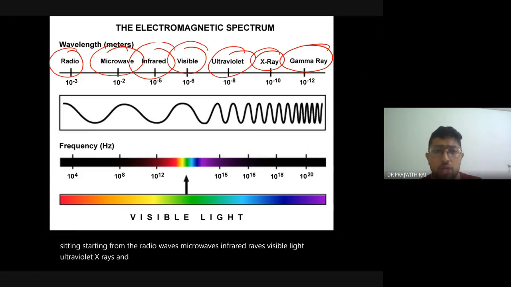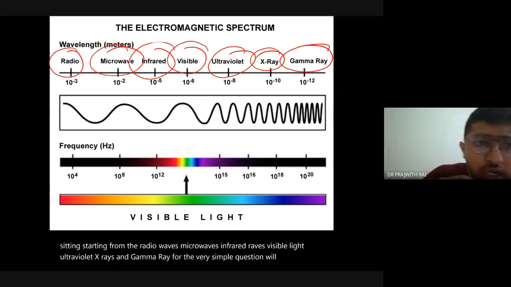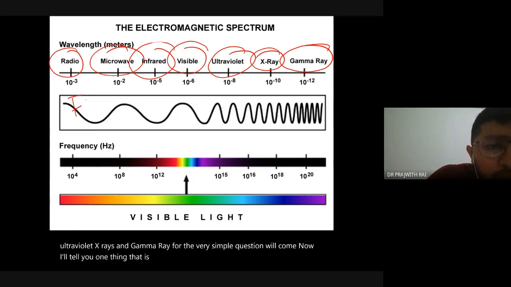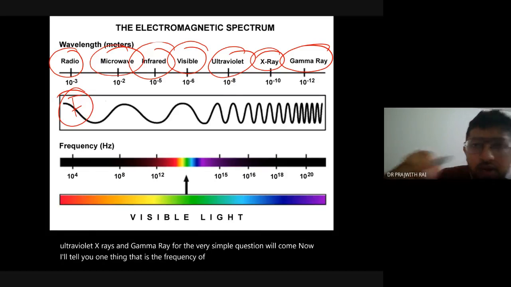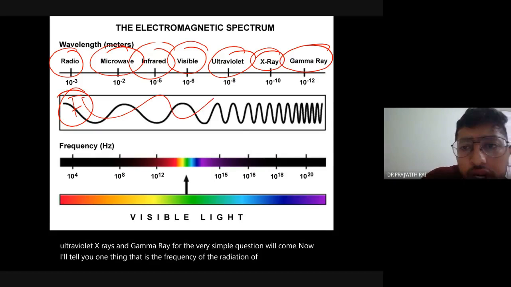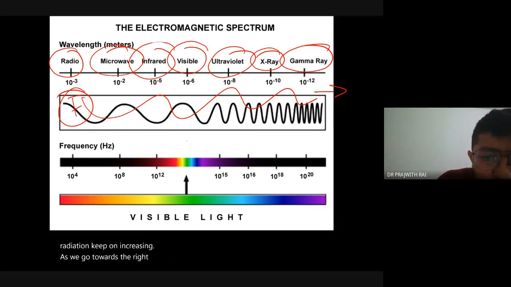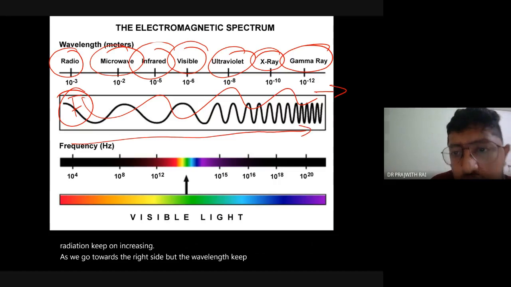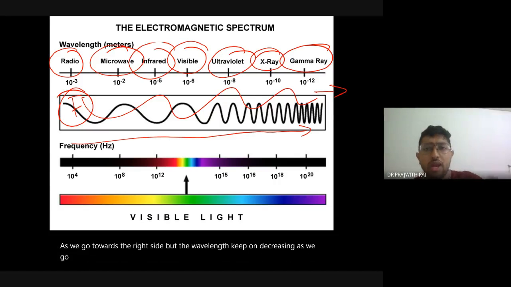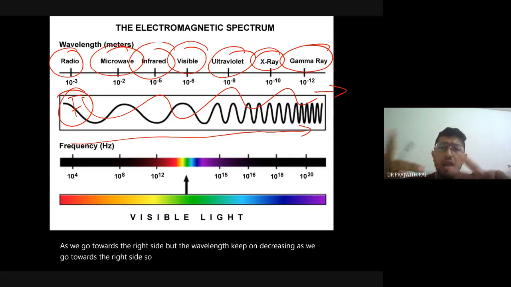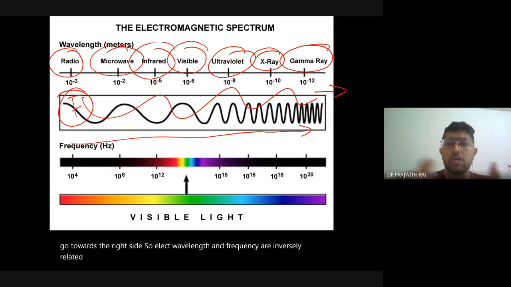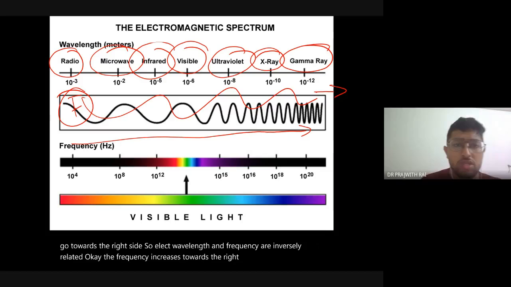So the very simple question will come. Now, I'll tell you one thing, that is the frequency of electromagnetic radiation keeps on increasing as we go towards the right side, but the wavelength keeps on decreasing as we go towards the right side. So the wavelength and frequency are inversely related. The frequency increases towards the right, wavelength decreases towards the right.